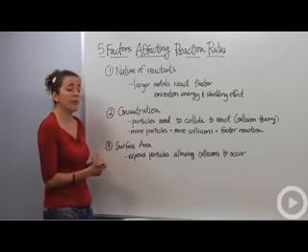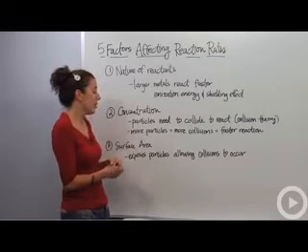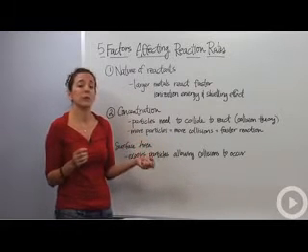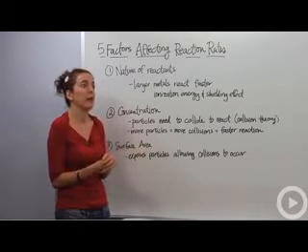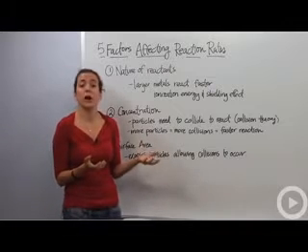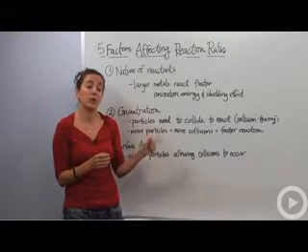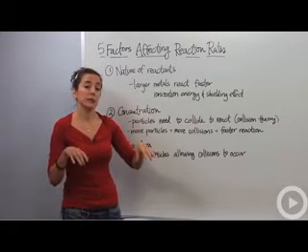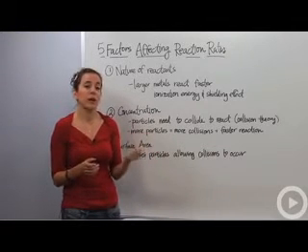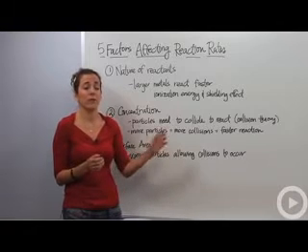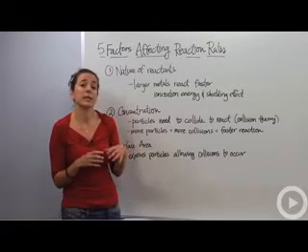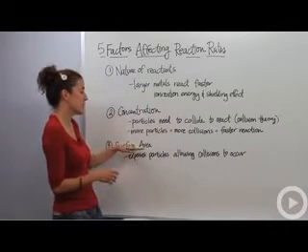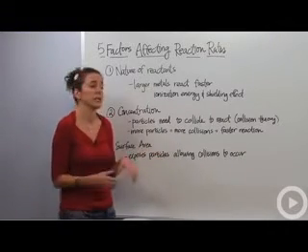All right. Then the third thing is surface area. If you have more surface area in your reactants, they actually have more reactant sites exposed, so they're able to react quicker. Let's just use something dissolved that's much easier. Let's talk about a sugar cube versus granular sugar. If you were to dump those equally into some water, it's easier for the granular sugar to dissolve rather than the cubed sugar, just because there are more reaction sites exposed within the granular sugar than the cubed sugar. So the larger the surface area, the faster the reaction will take place.